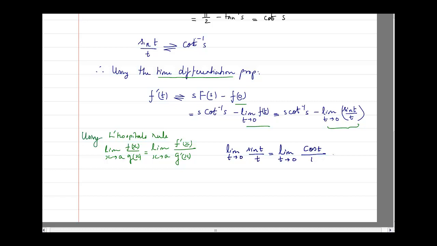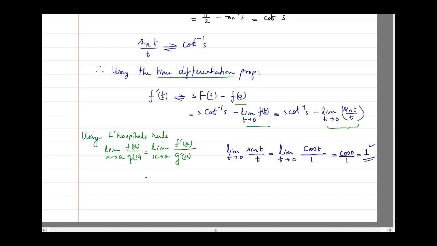And now if I put t equal to 0 in cos of t, I will get cos of 0 divided by 1, and cos of 0 is 1, divided by 1, which is 1. So the answer is now given as 1.